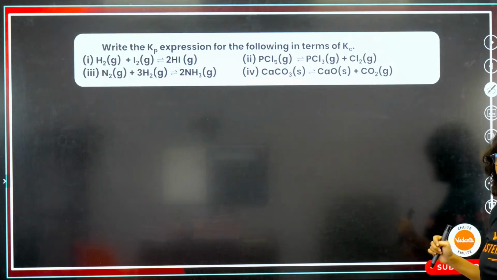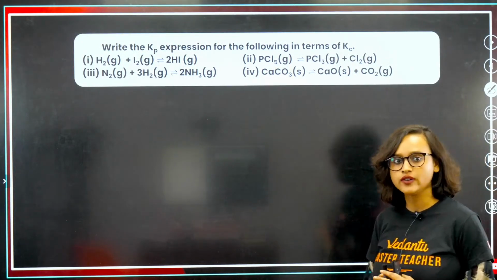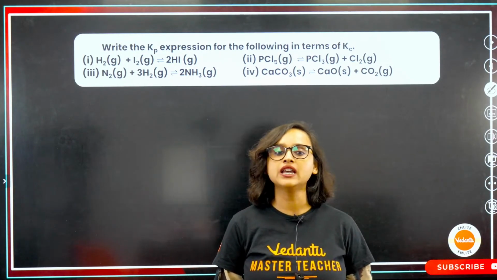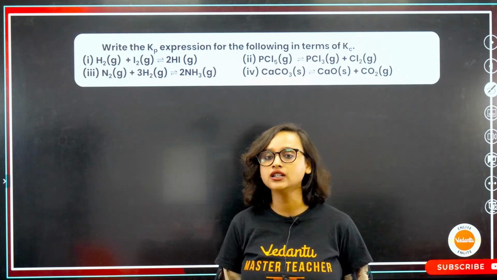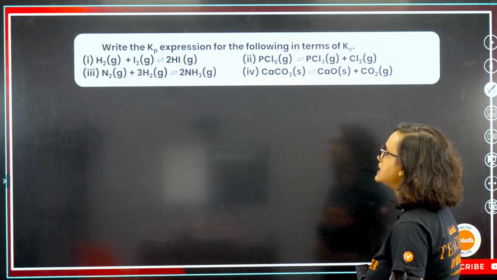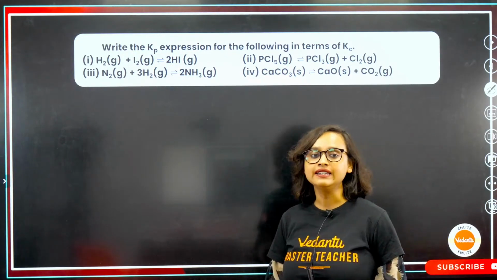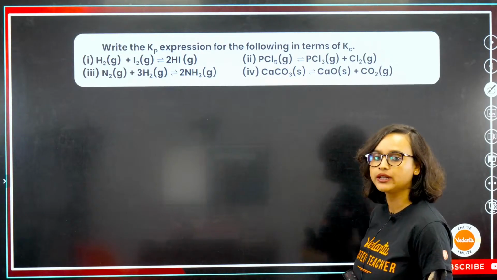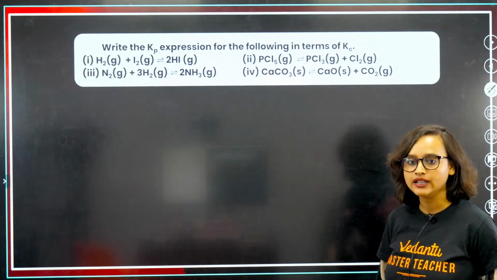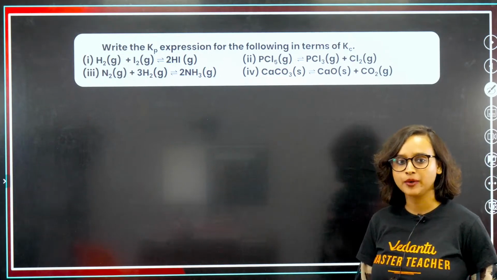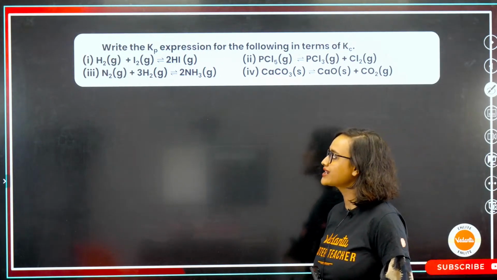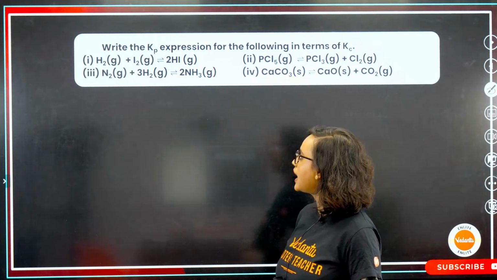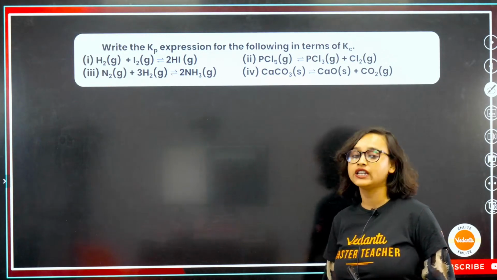Anyway, we're doing some questions now, so we will be able to find it out from the question. Write the Kp expressions for the following in terms of Kc. Chalo, try doing it, guys. The first reaction is H2 gaseous plus I2 gaseous will give you 2HI gaseous.